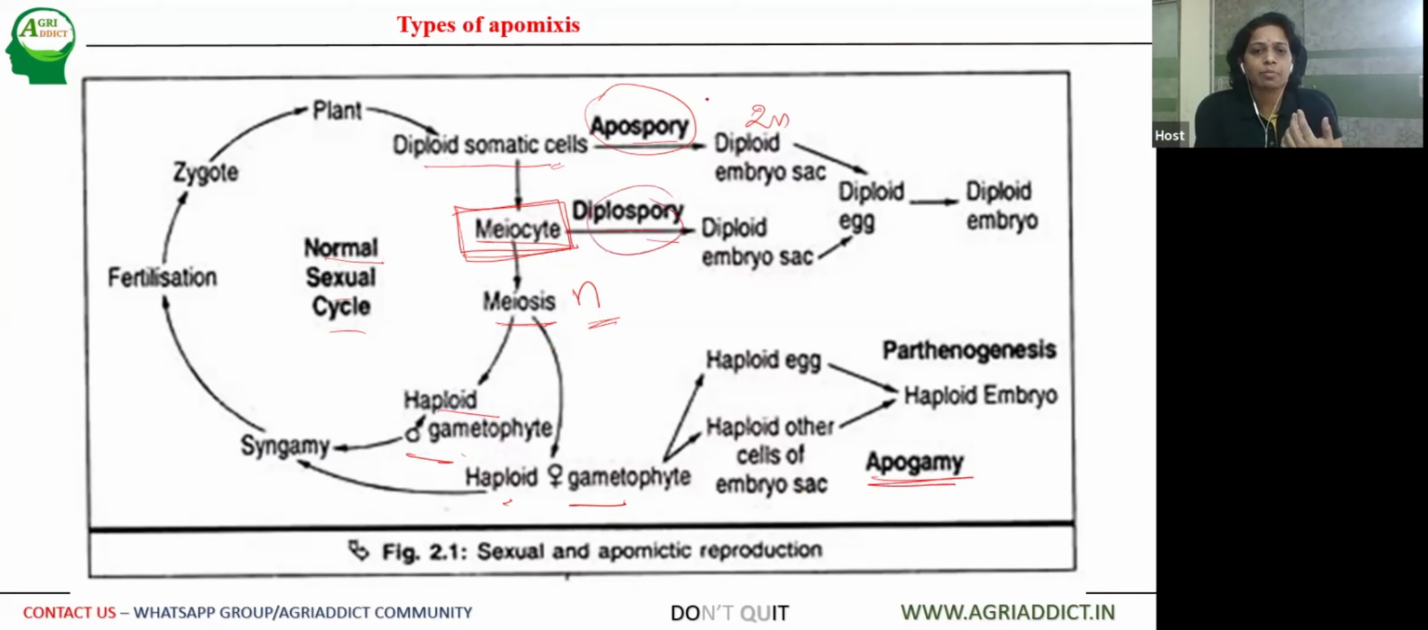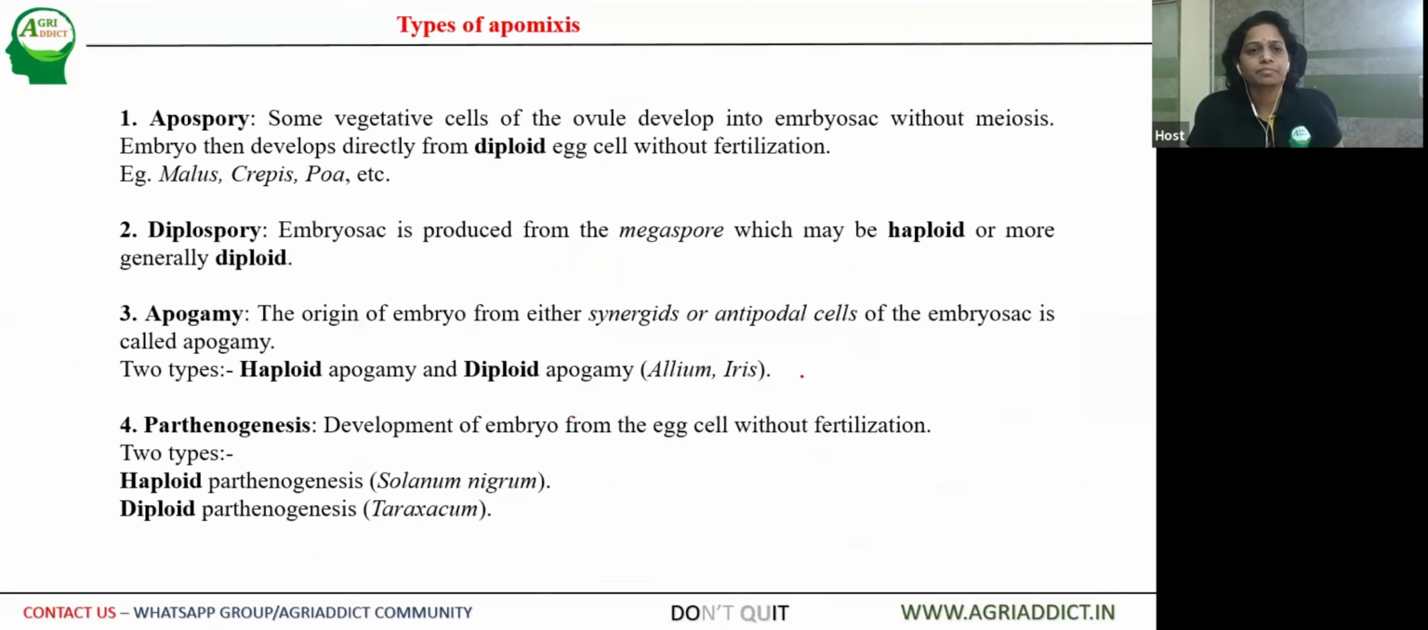The first one is apospory, directly from the vegetative or the somatic cells. Then megaspore mother cells, which are of diploid nature, that is called diplospory. And the third deviation is from the haploid cells, male or female, we call it as apogamy. So directly the seeds are formed from the haploid egg cells or the other cells of the embryo sac, like we have seen before in case of nucellar embryony. And we also have other term like parthenogenesis, which now I'll give the details of this.